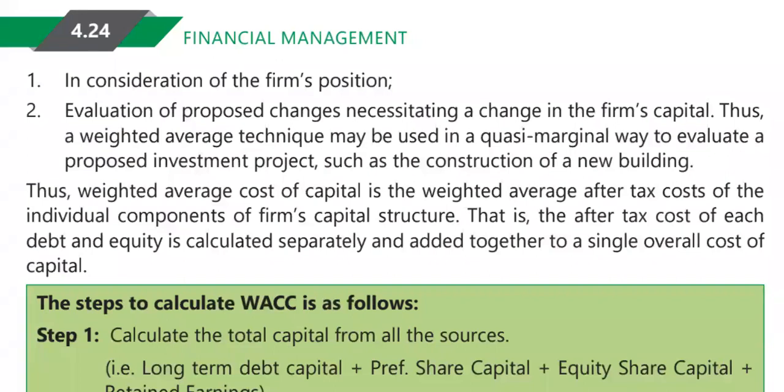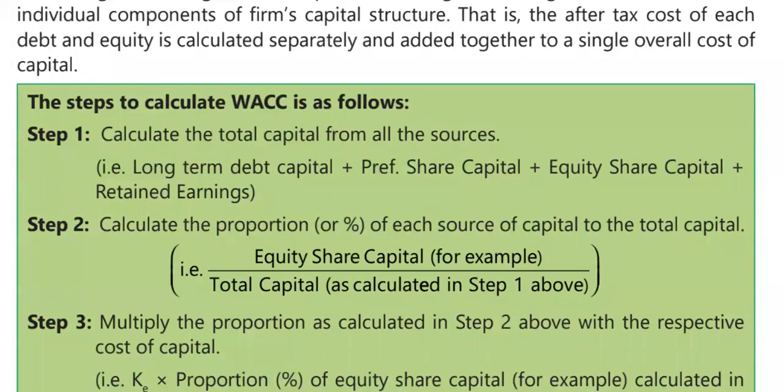Let us see some steps. How do we calculate this? The steps to calculate the weighted average cost of capital are very simple. First of all, we need to add all the sources, as I have told you, like debentures, preference shares, equity shares, and retained earnings. We need to add the total of it. When we add this total, we need to find out the proportion. So how do we find the proportion? It is very simple: individual source divided by total capital.